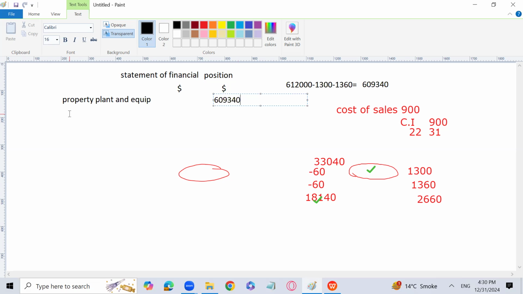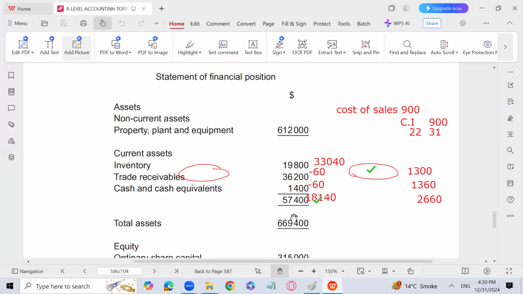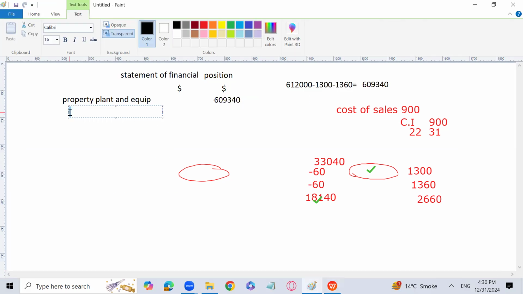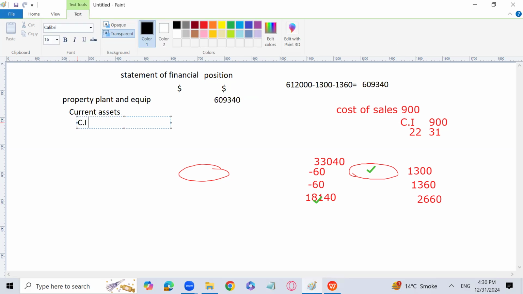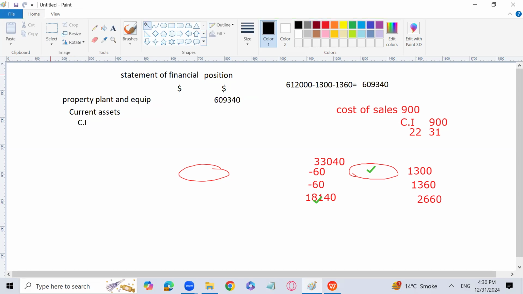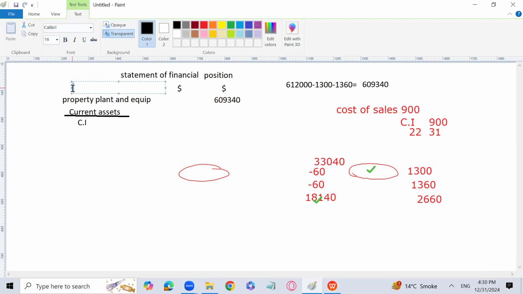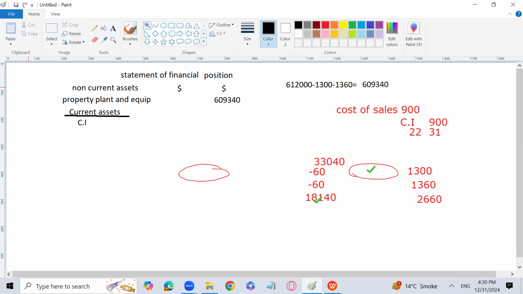Okay. Next, we have to write current assets. So let's prepare the current asset section. In current assets, first of all, you need to write the closing inventory as usual, because in non-current assets we used to write property, plant and equipment, and in the current asset section we used to write the closing inventory in the first instance. Just wanted to write it actually to make you understand.